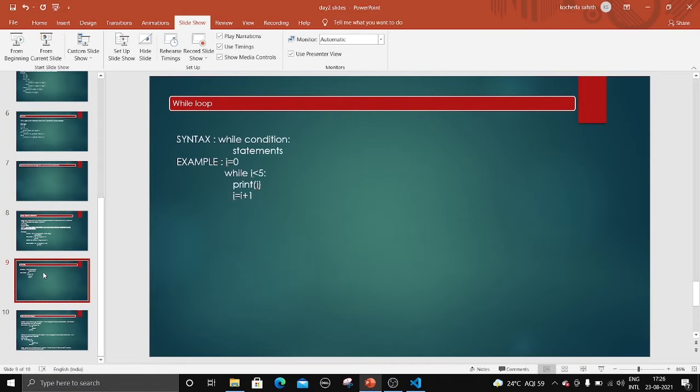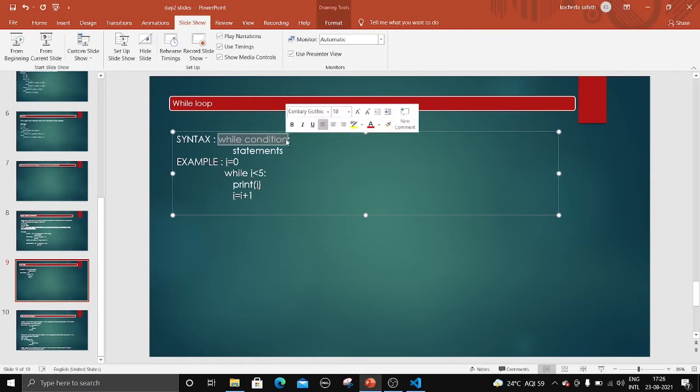So this is the second loop. Both loops are similar, I mean, the functionality is the same. The loops are used to execute a block of statements n number of times, right? So the syntax of while loop is: while, then we give a space, and we can write the condition and the statements under it, right?